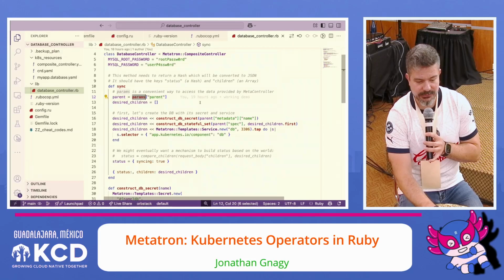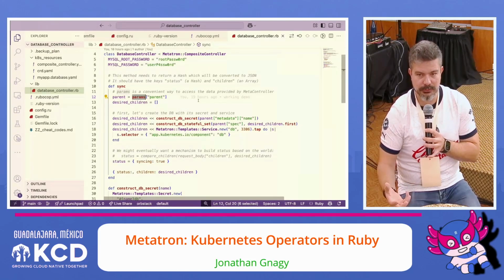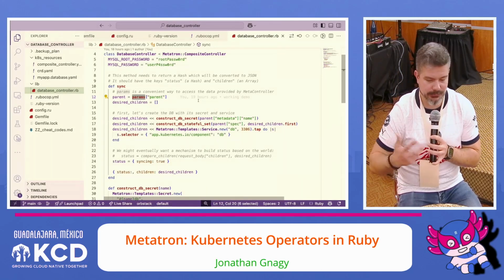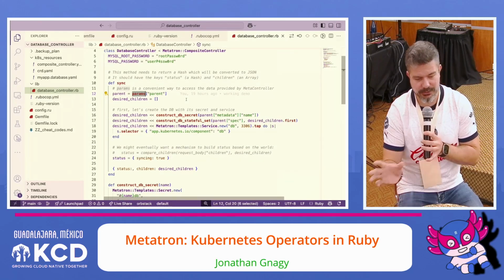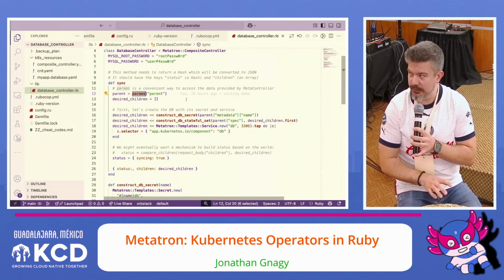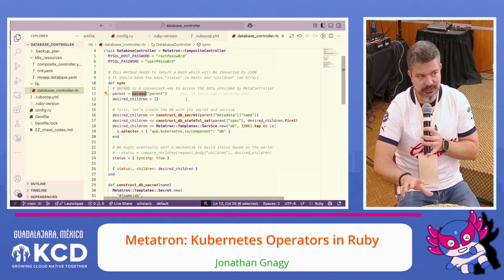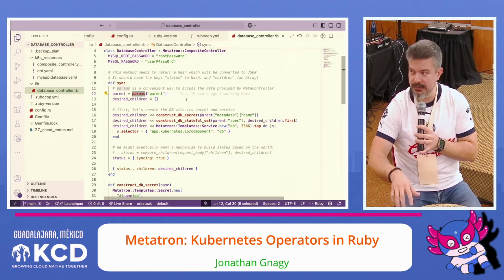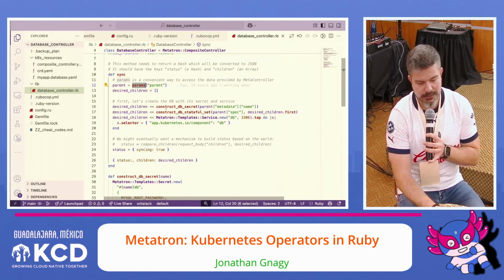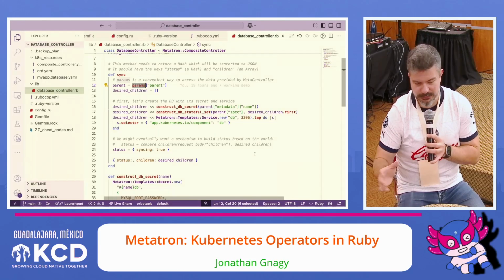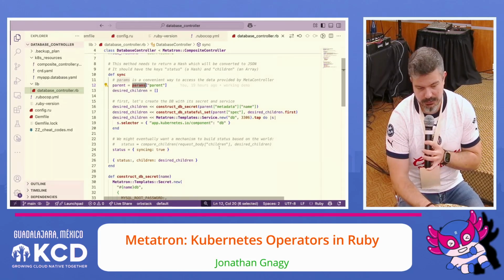So params is the thing that Metatron gives you to work with the request. So the request body comes in and is parsed, and there's a parent key, and then there's also some other data within there. But really the main thing to worry about is the parent. And the parent, remember, is the resource type that we're talking about. So in this case, when you define your database custom resource and kubectl apply that, anything that's on that resource is what gets sent in this part of the hash. So what we need to do is construct some desired children, basically the desired state, and return that. So we create a secret, a stateful set, a service, and then we send them along.